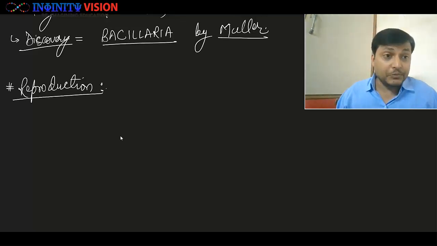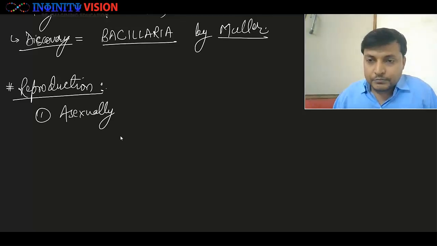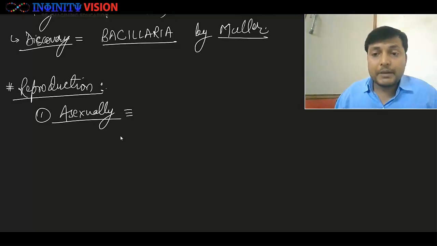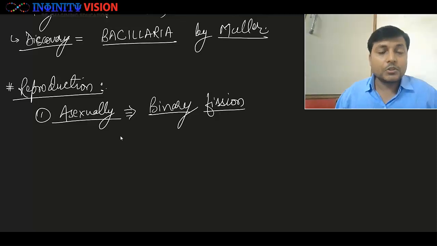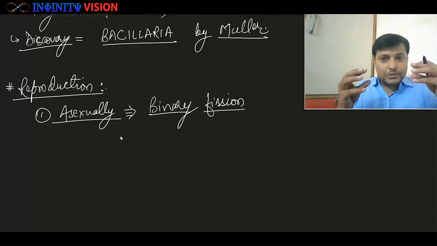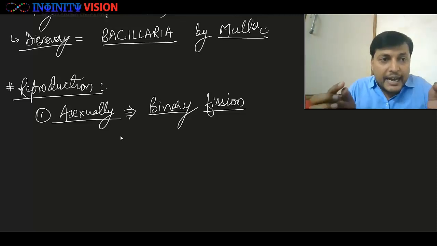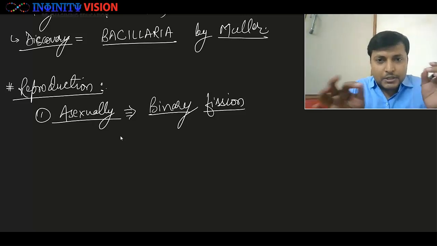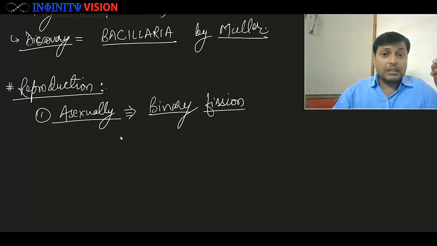So if we are talking of reproduction in diatoms, we see that they mainly reproduce asexually by a method called binary fission. So most of these diatoms divide into two, forming two new diatoms, and this process of division is binary fission. It is the same as we have seen in other organisms like bacteria. So no difference in terms of reproduction.